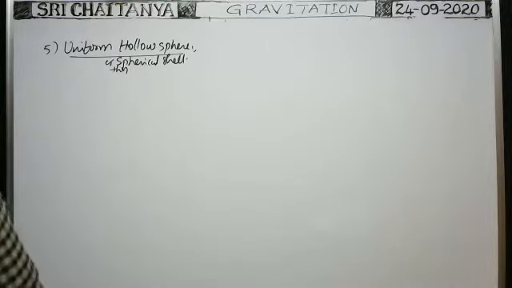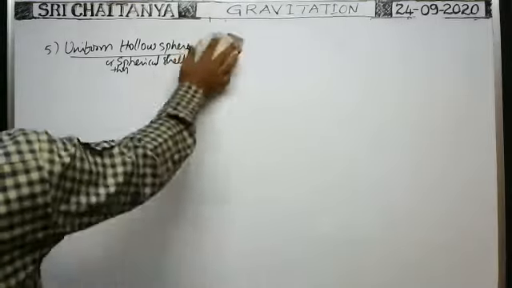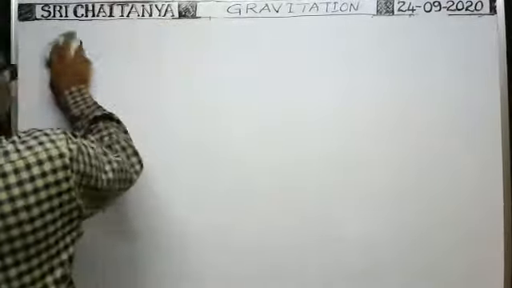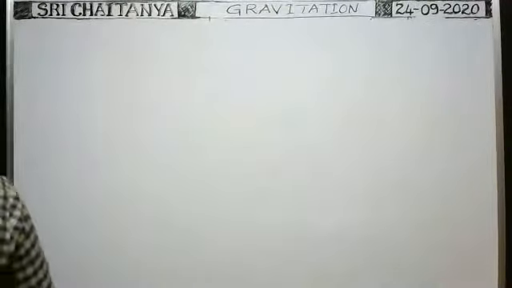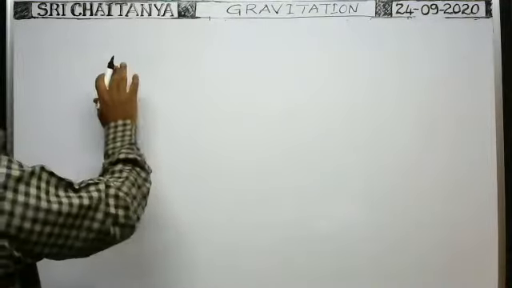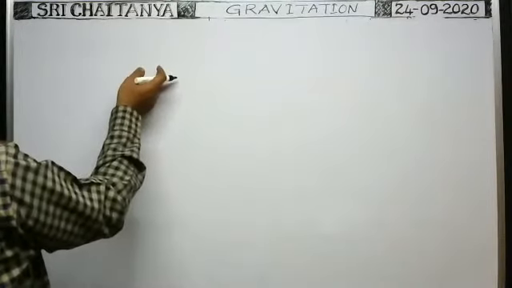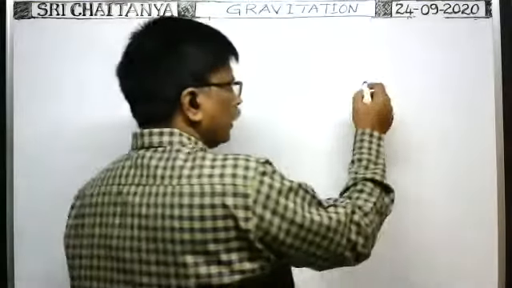Next, regarding spherical shell, points are completed. These two, spherical shell and solid sphere, are both important. Already I said about the ring. Sometimes in case of ring, they may ask like this also.